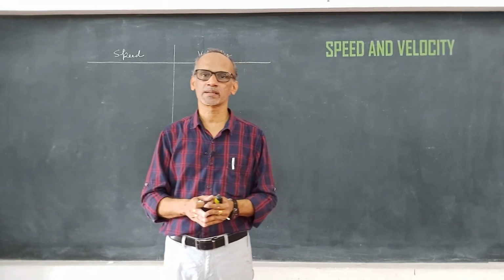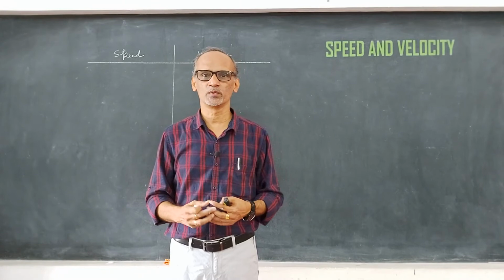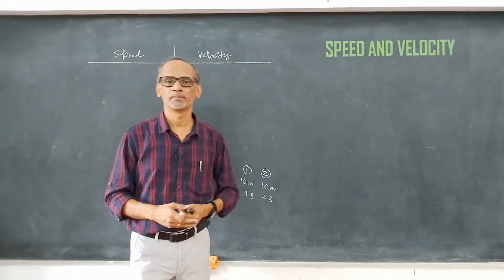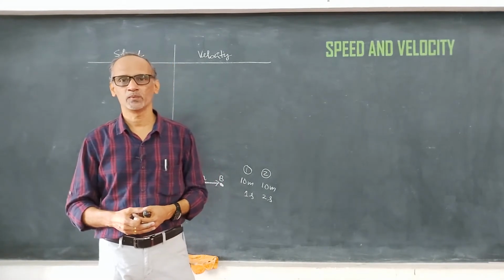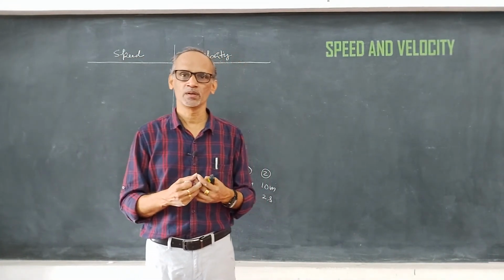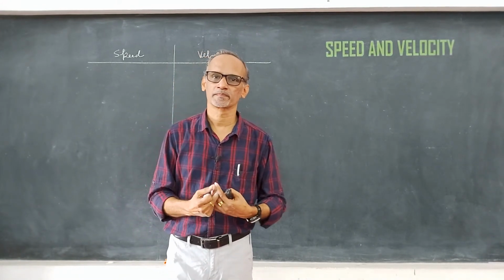So therefore, to understand how fast an object, a particle, a body is moving, we define important terms called speed and velocity. The purpose of measuring speed and velocity is to know how fast an object is moving.